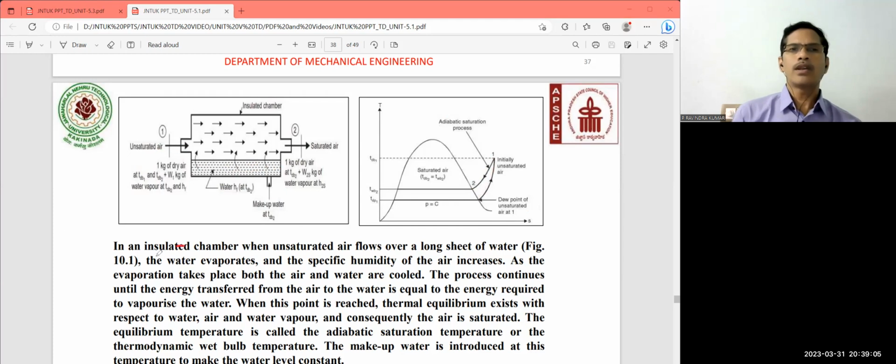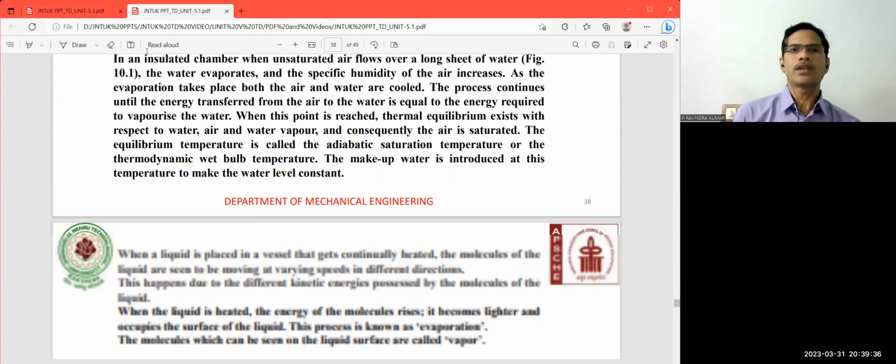So this is one insulated chamber. First, initially the unsaturated air is passing up, and some of the water is going to be evaporated, and finally it is going to come out as the saturated air. So when this point is reached, the thermal equilibrium exists with respect to the water, air, and water vapor, and consequently the air gets saturated. So this equilibrium temperature is called the adiabatic saturation temperature.